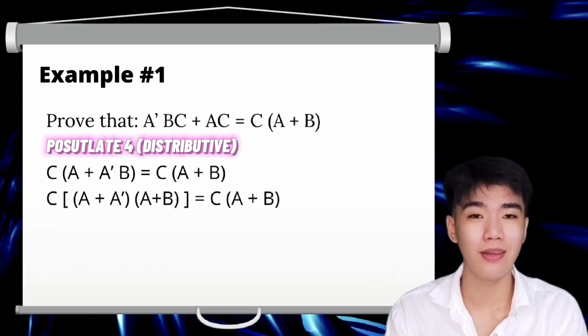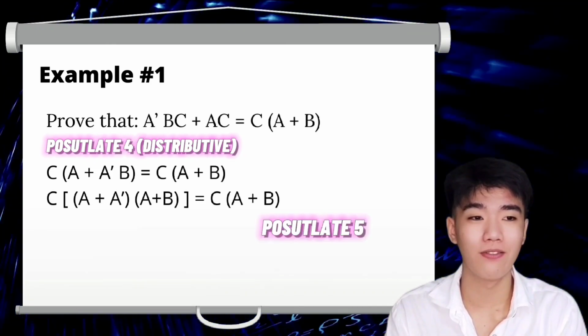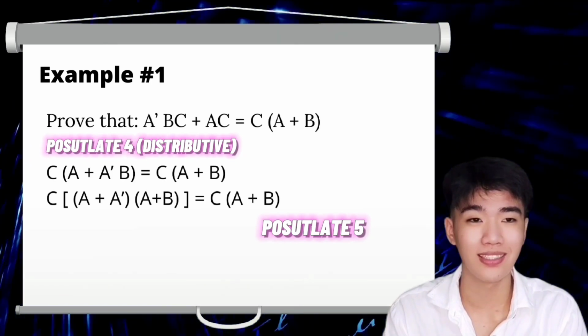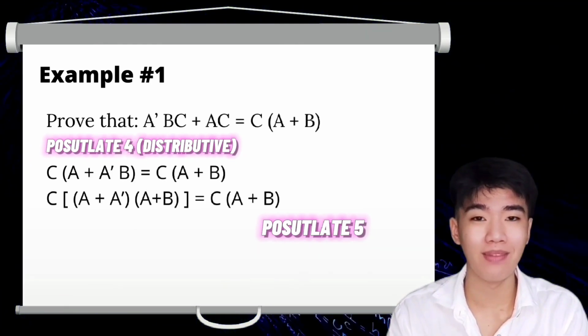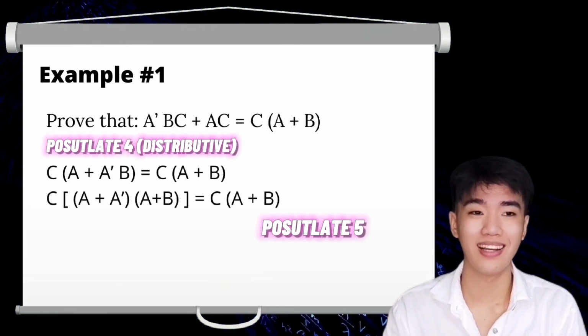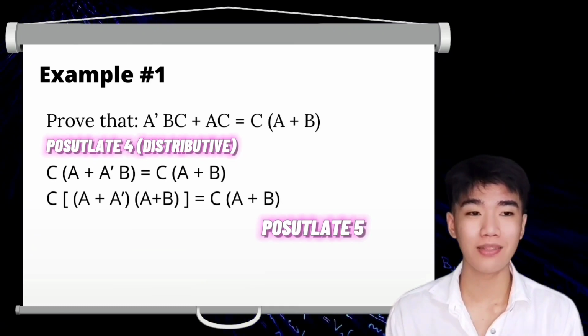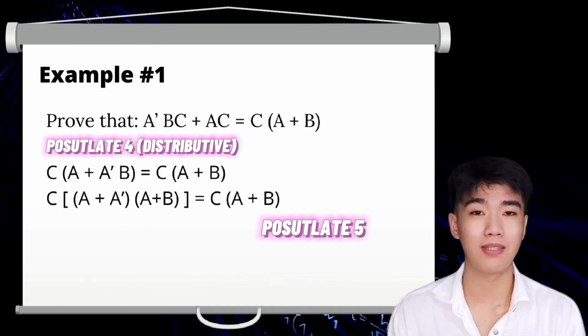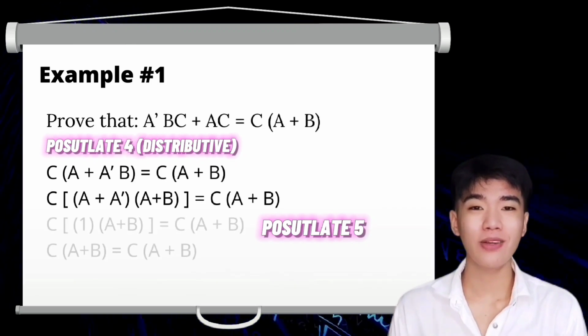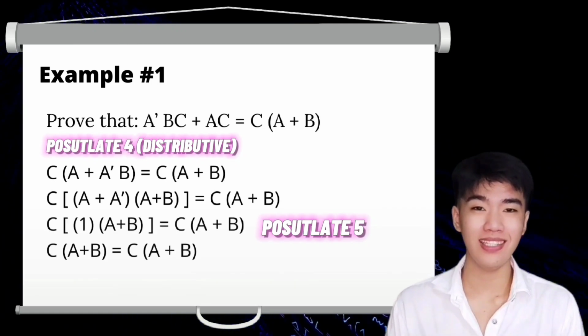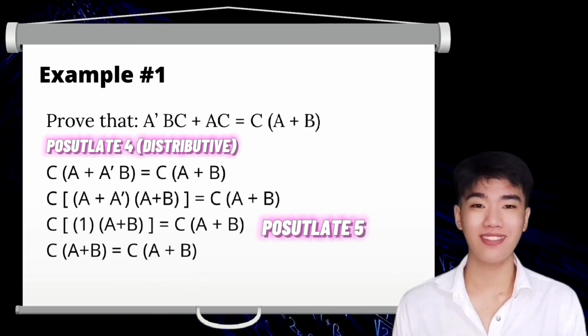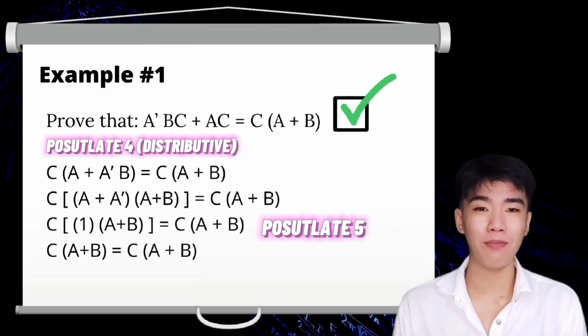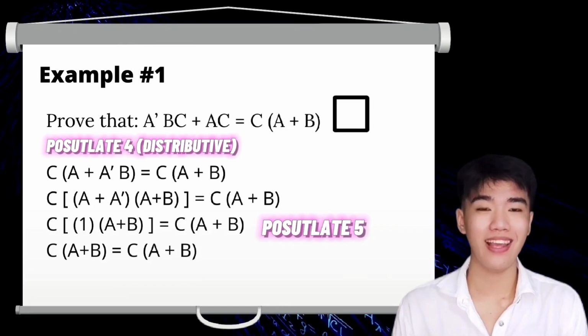Pag tinignan natin sa table, check natin yung postulate 5, x plus x prime is equal to 1. So we can say that a plus a prime is equal to 1. So since 1 na siya, pwede na natin siyang tanggalin. Kasi 1 times a plus b is equal to a plus b. And now we have c quantity a plus b is equal to c quantity a plus b. We already proved that a prime bc plus ac is equal to c quantity a plus b.